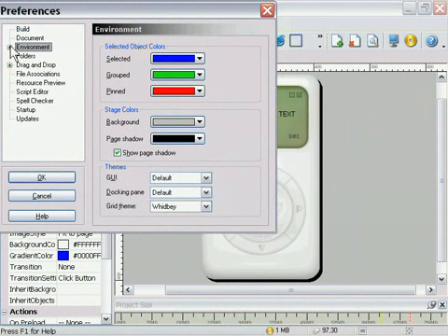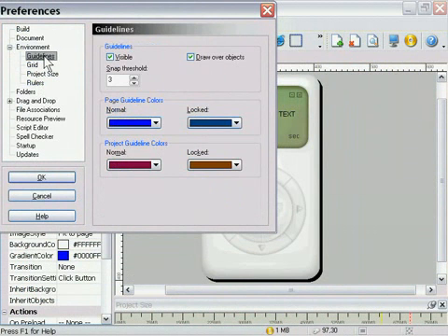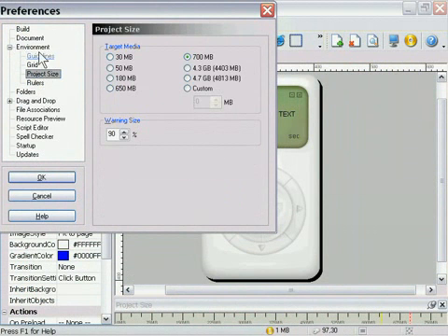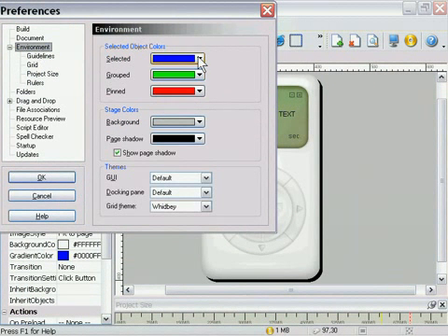You see there's a tree menu here, selection for environment, and underneath that there's a variety of choices. You can actually go through here and take a look at all the different stuff. Let's go look at the environment one for now. As you can see, there's some different colors for selecting our objects and our groups. I'm going to leave those with the default colors because they work pretty good. I'm just going to change the stage colors for now.